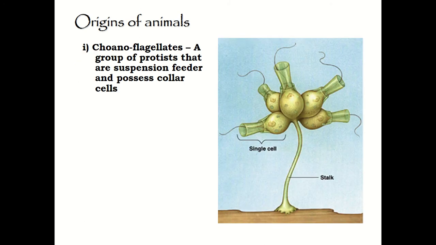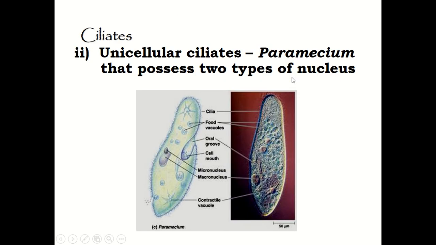So the first protist-like ancestor from which animals originated is choanoflagellates. Choanoflagellates are a group of protists that are suspension feeders, as you can see over here, and possess a collar cell. This one is known as a collar cell. Next, they also originate from unicellular ciliate protists, such as Paramecium, which possess two types of nucleus, micronucleus and also macronucleus.